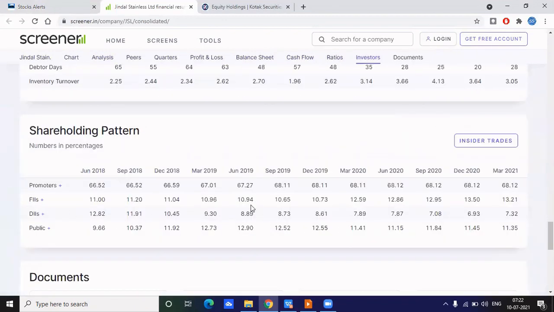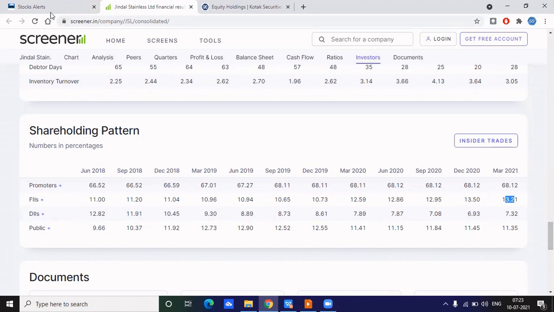The next thing is to check for FIIs and DIIs. In the shareholding, you can see the DIIs and FIIs, and they have increased in the last quarter. Try to select stocks which have FIIs and DIIs. That is an additional advantage because they have already selected the stock after fundamental analysis and annual results. Make sure those are available. Some stocks don't have FIIs and DIIs, so go for other stocks instead.